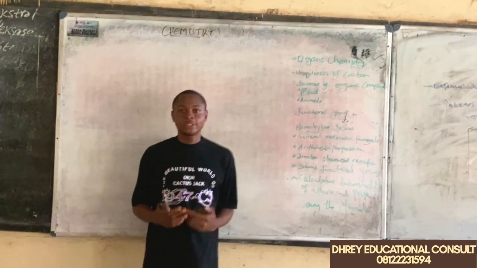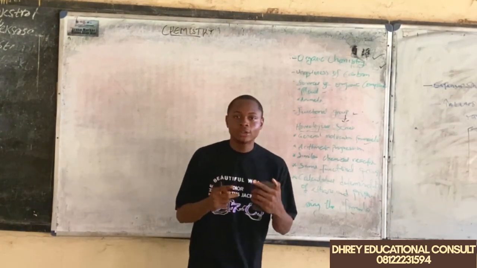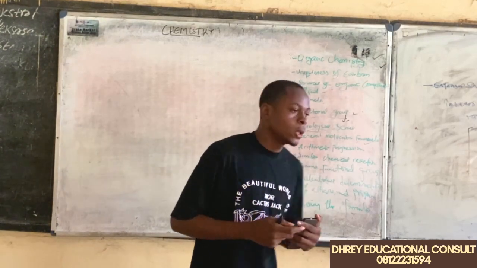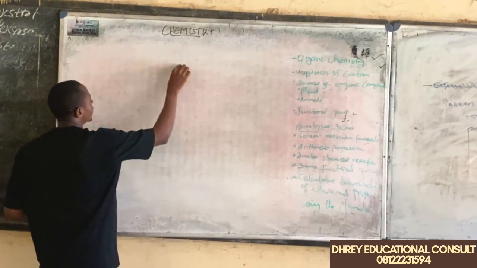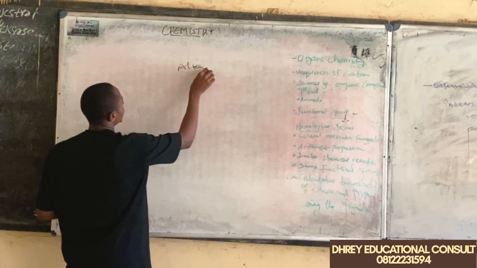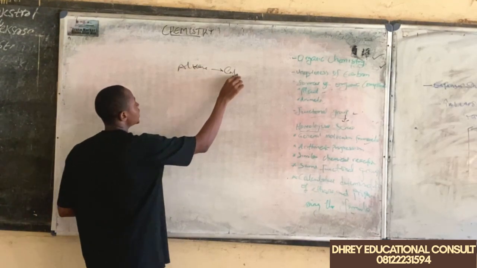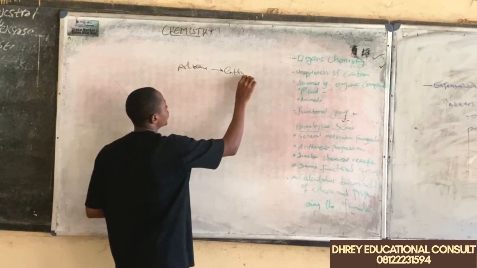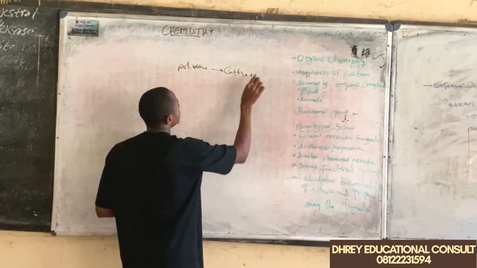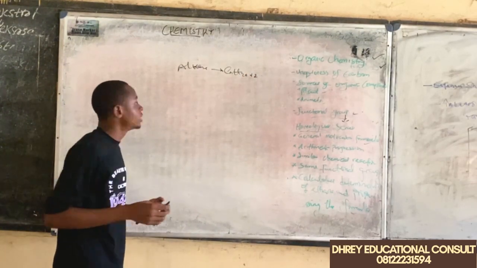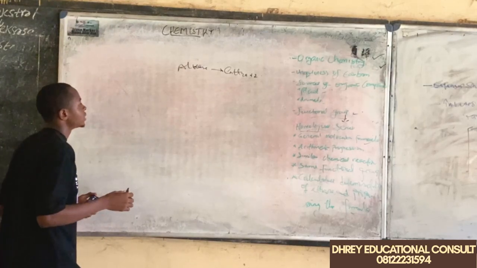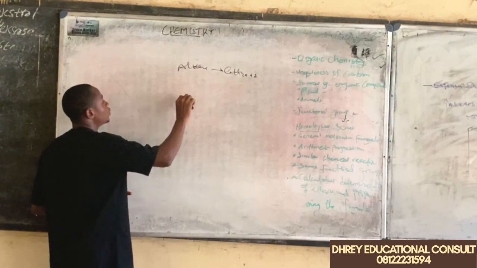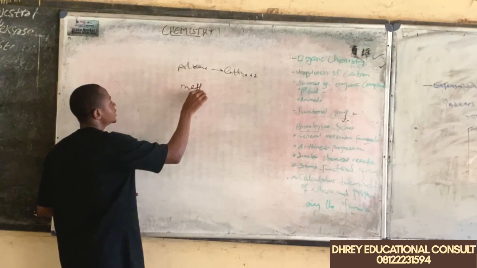So first of all, we're looking at the first and fundamental family in organic chemistry, which is the alkane family. Let's use this formula to generate their members. Each member is called a homologue. The first member in this family is methane.